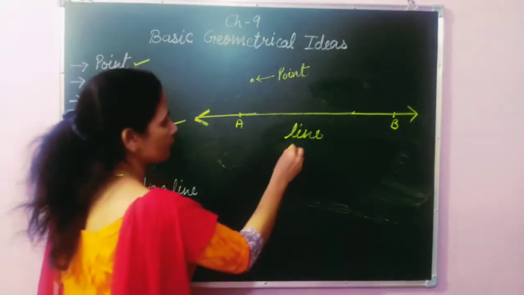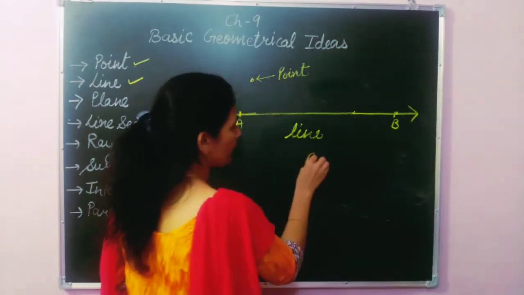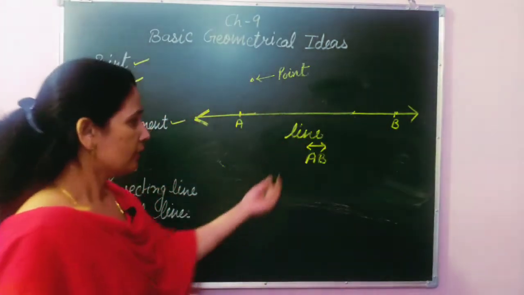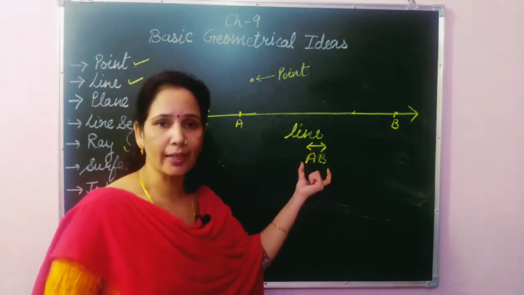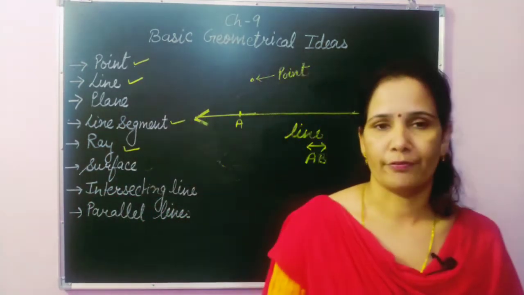How to write the line? When you write the line, write the two marked points as A, B, and above them you have to draw a small line icon. So how to read this one? Line AB.